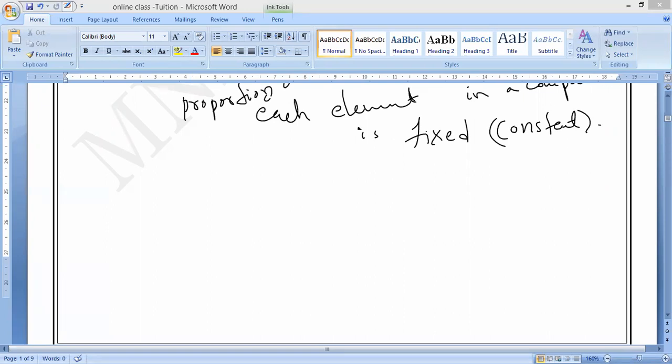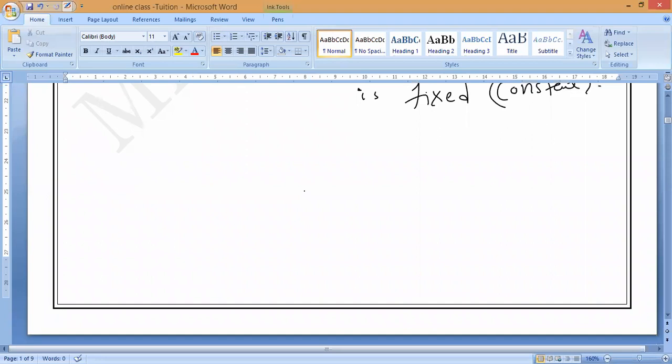Is it okay, guys? Now, if you observe very carefully, what is the law of constant proportions, everybody? A chemical compound always consists of the same elements combined together in the same proportion by mass. Please note it down. So, law of constant proportion. What is the definition?